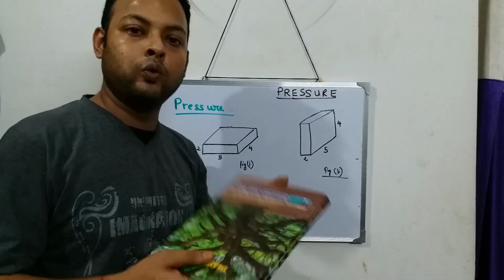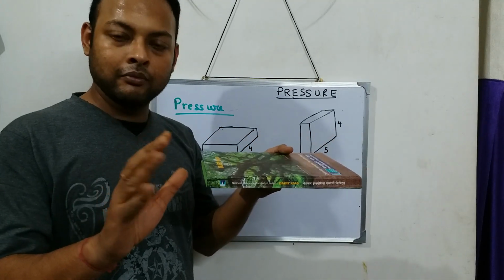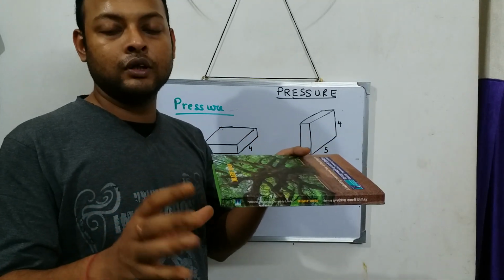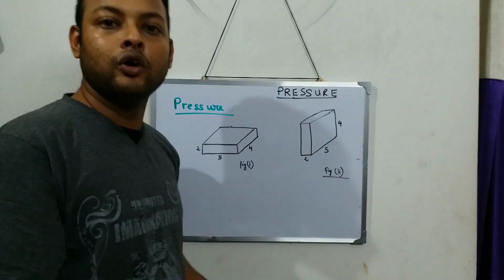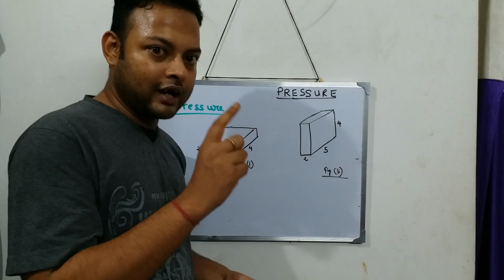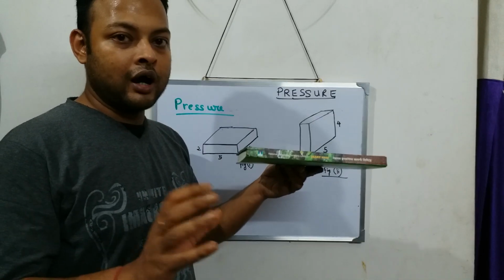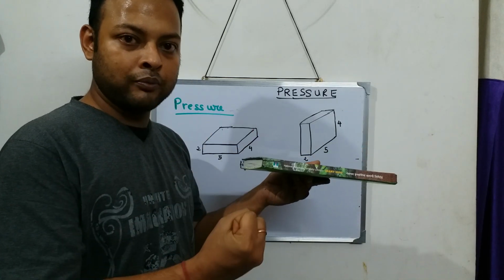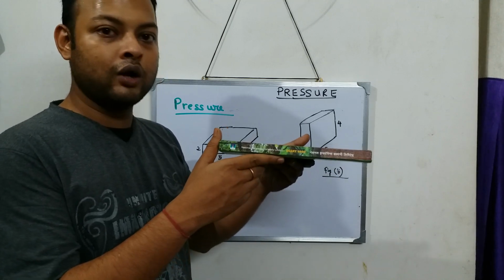So in whatever angle I keep my diary, the force doesn't change, because the weight is the gravitational pull of the earth. As you know, the earth applies force on the body, and it doesn't depend on what shape the body is or in what way the body is kept.